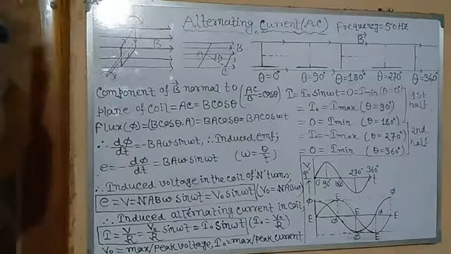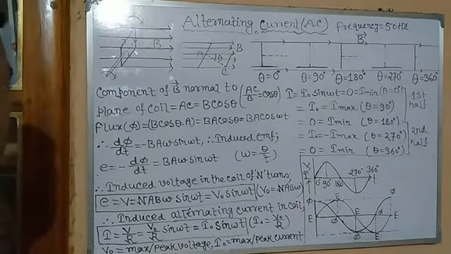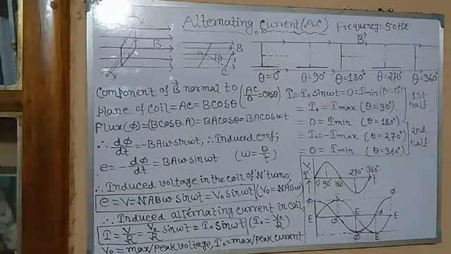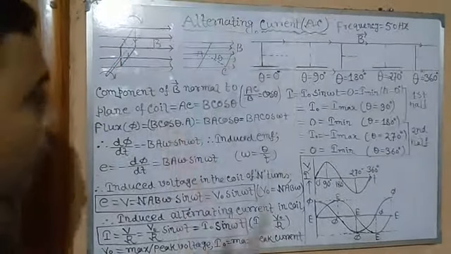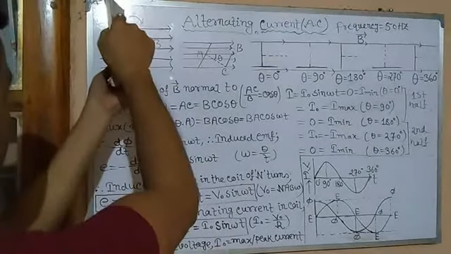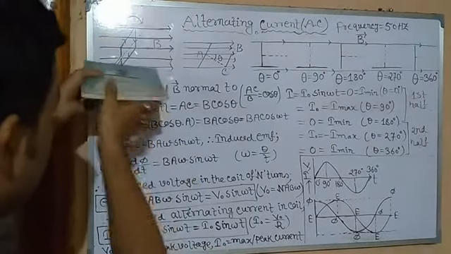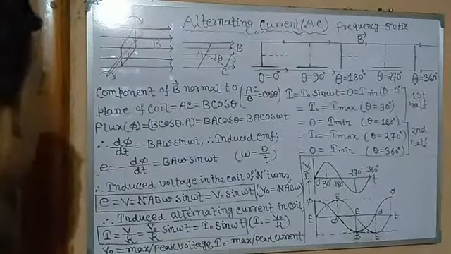Now the coil is placed in this magnetic field. This is the direction of the magnetic field, and suppose this is the coil. At first it is placed like this, then we will rotate it like this, then through this, and then one complete cycle, one complete rotation.